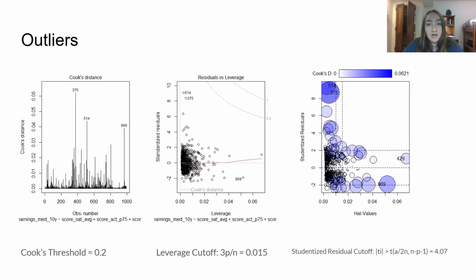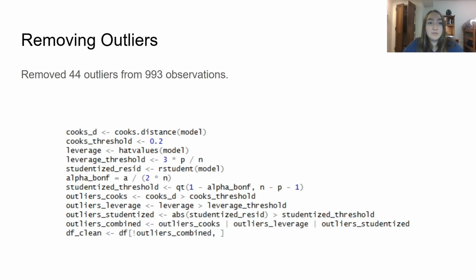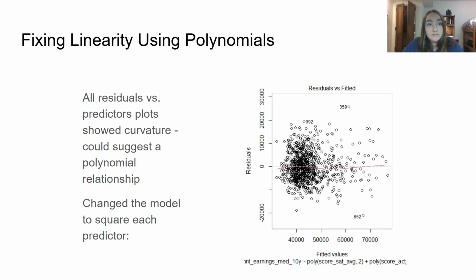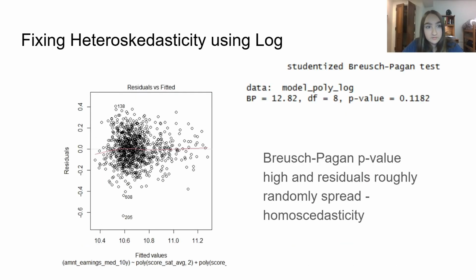For the outliers, I took out all of the outliers that are over these thresholds, and I ended up removing 44 outliers. So fixing linearity. To fix linearity, I squared all of the predictors, and as you can see here, this residual plot is much nicer in terms of randomness.